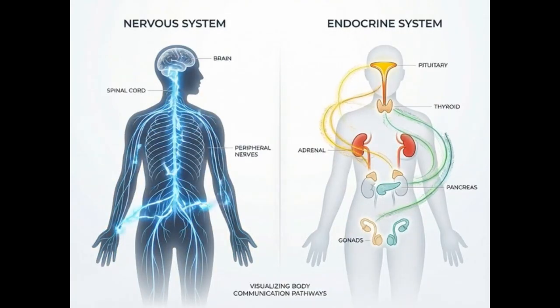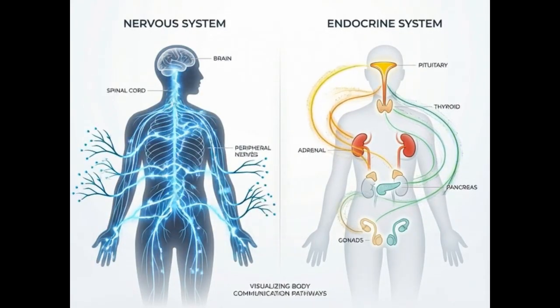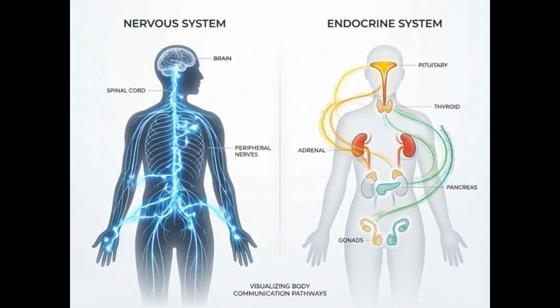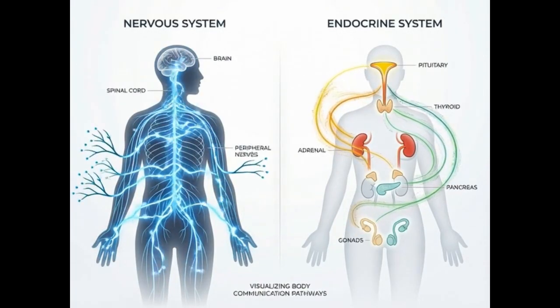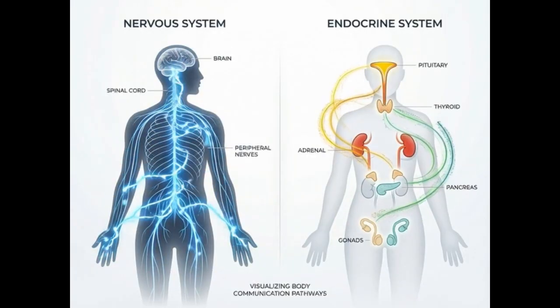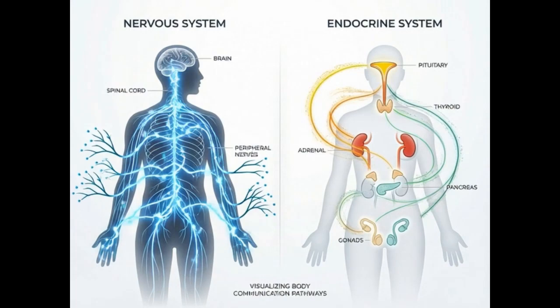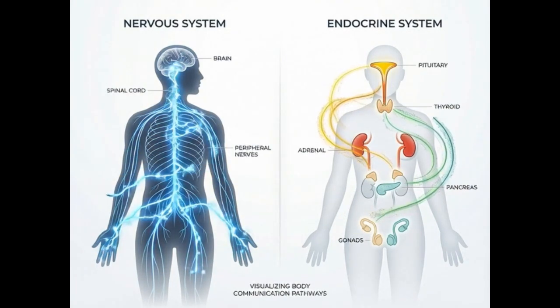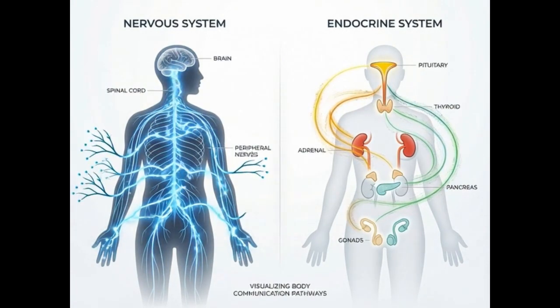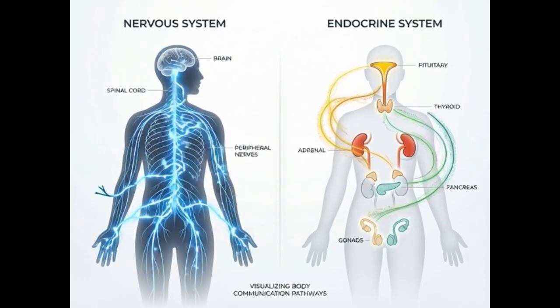Structure determines function. Lungs are full of tiny air sacs because they need surface area. Red blood cells are shaped like discs because they carry oxygen. If you understand that rule, A&P stops being random. Wrap up. Anatomy equals structure. Physiology equals function. Together, they explain how the human body works.